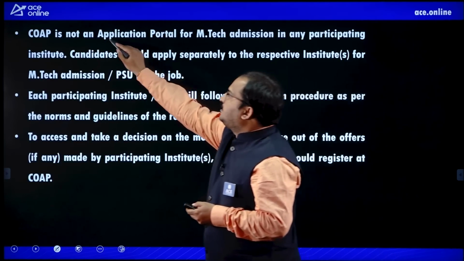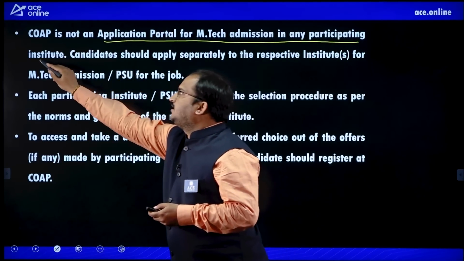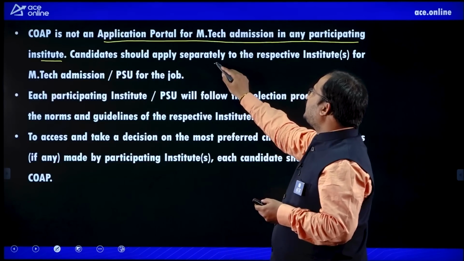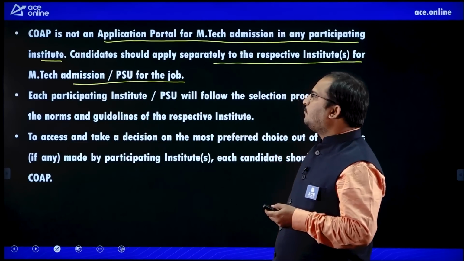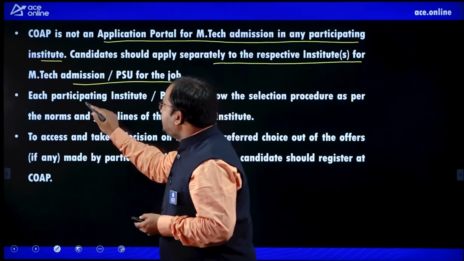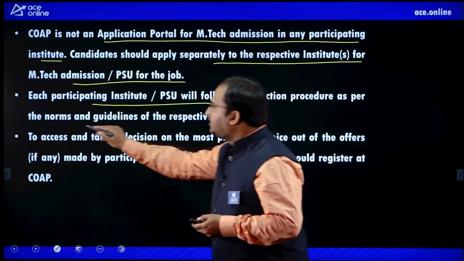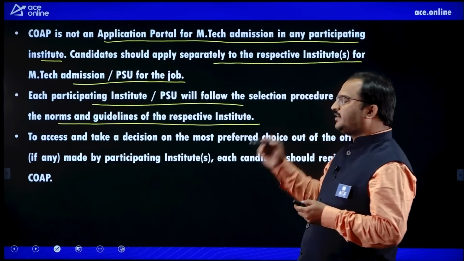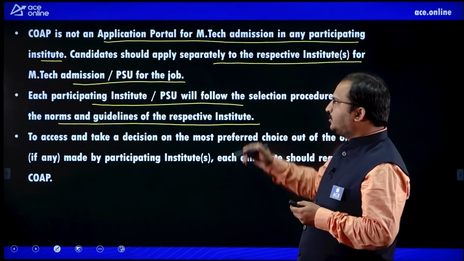COAP is not an application portal for M.Tech admission in any participating institute. Candidates should apply separately to the respective institute for M.Tech admission or PSU for the job. Each participating institute or PSU will follow the selection procedure as per the norms and guidelines of their respective institute. So, try to understand these points carefully, dear students.